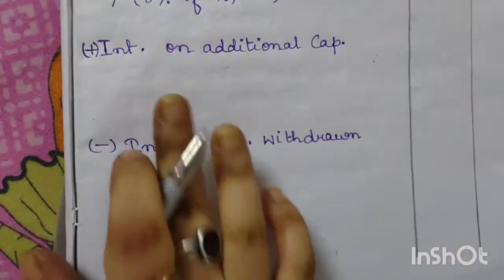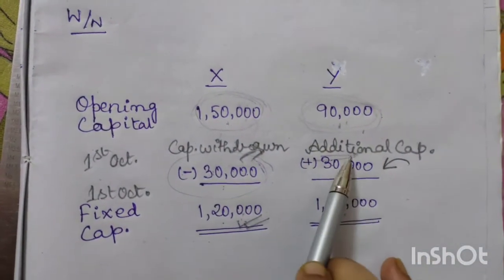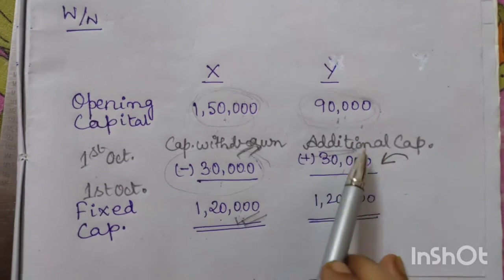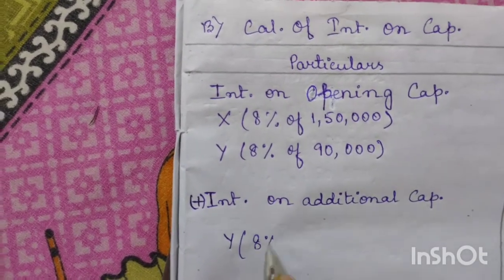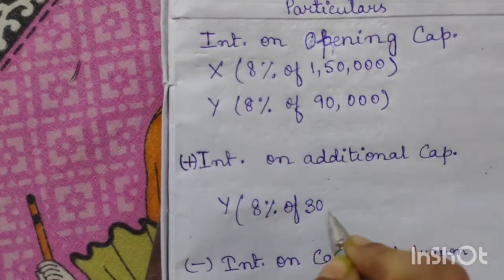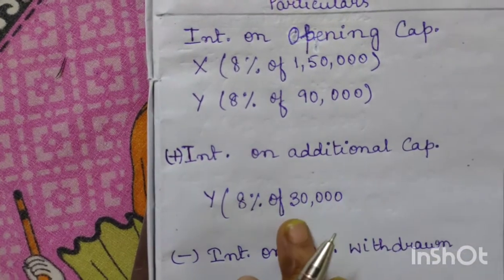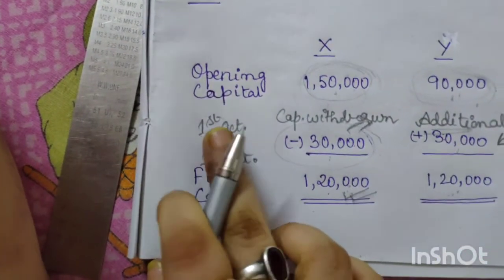Now come to interest on additional capital. As it is very clear in our working note, Y has only brought in additional capital, so we will write only for Y, 8% of 30,000. He didn't bring the additional capital in the beginning. He brought it on 1st October.